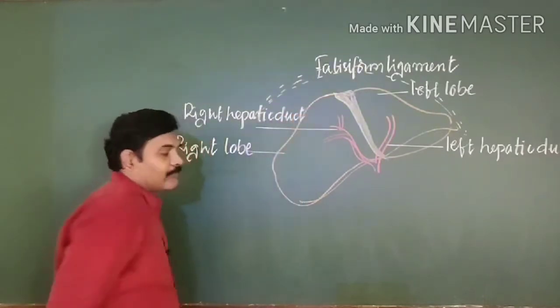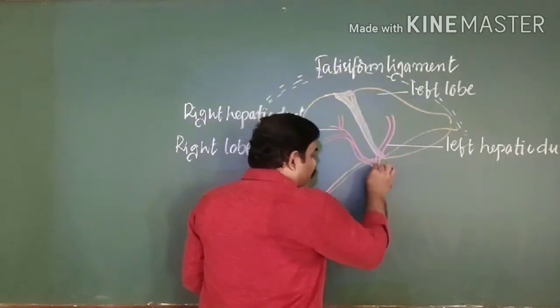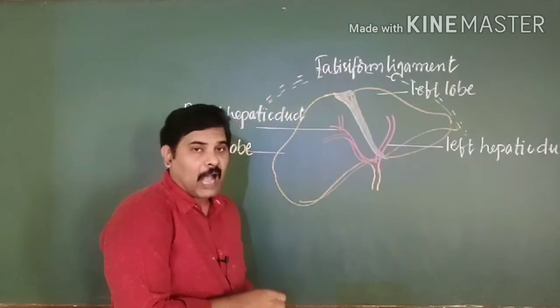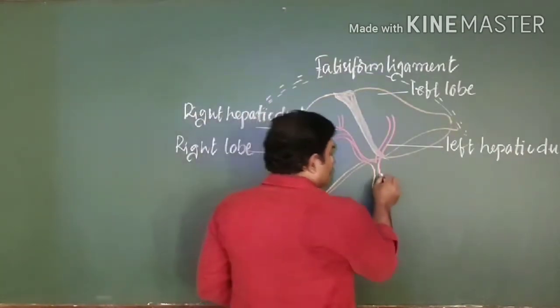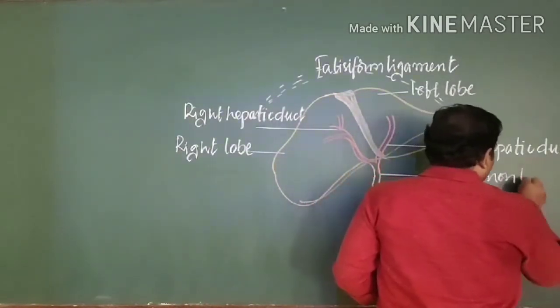Point is, both the right and left hepatic ducts combine together and form a common duct. This is known as the common hepatic duct.